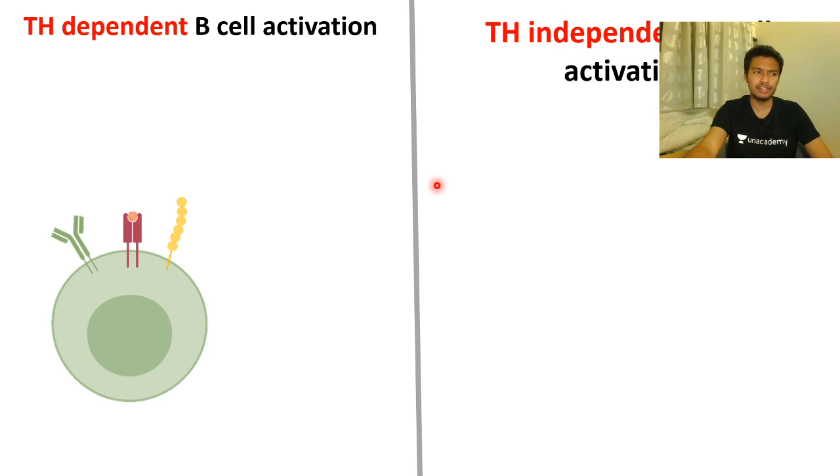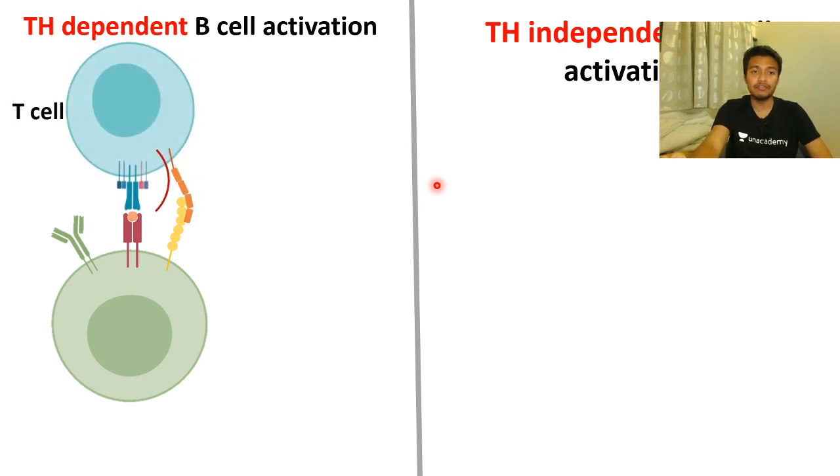When we talk about activation, there are two important concepts: TH dependent activation, which requires guidance from the T cell, and the other mode, known as TH independent, which doesn't require guidance from the T cell. There are specific molecules on the T cell which interact with the B cells and help them give intracellular signals, and all of these signals tell the B cell it is time to mature and differentiate into antibody secreting plasma cells.